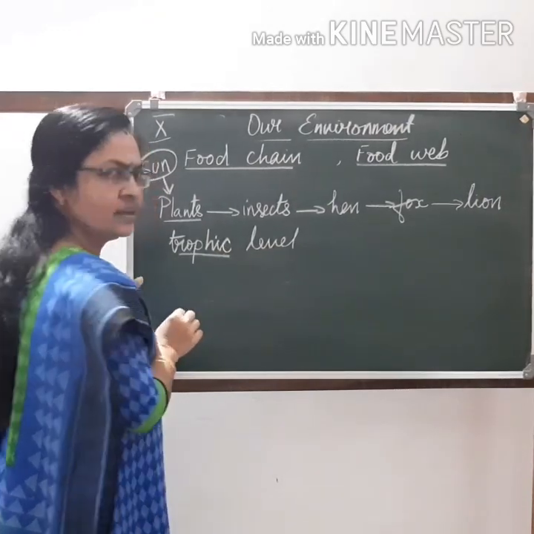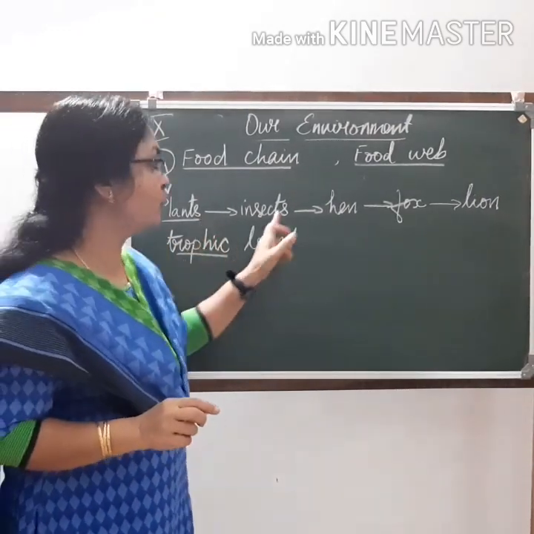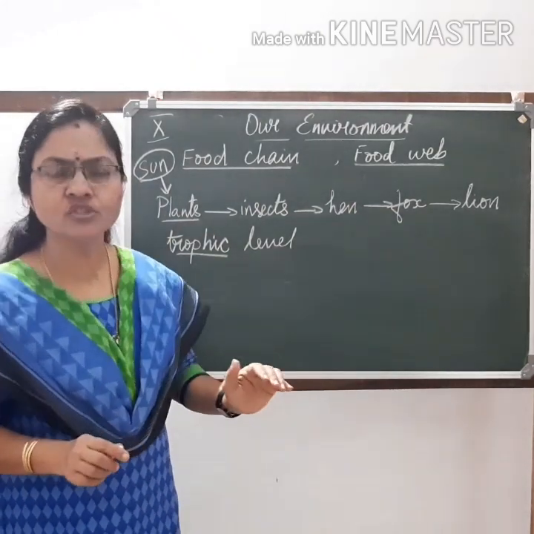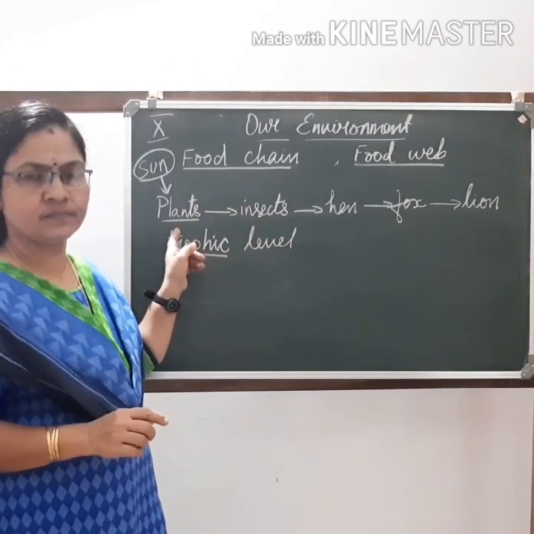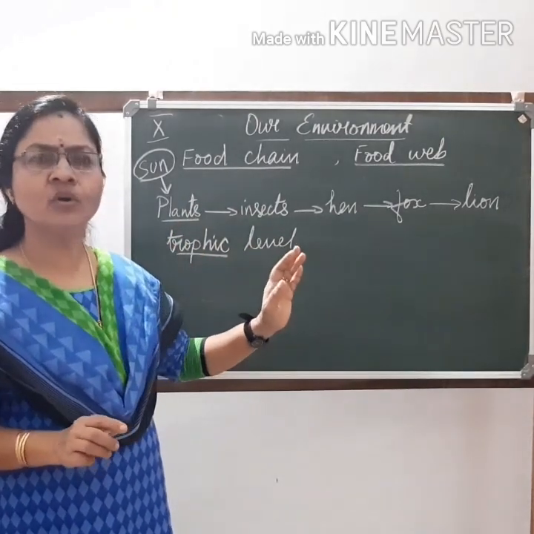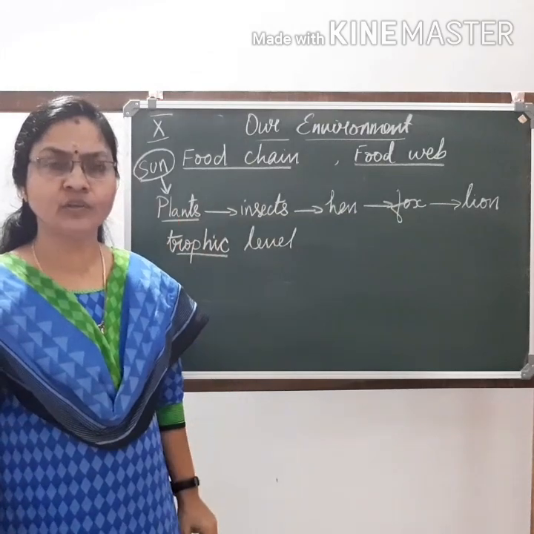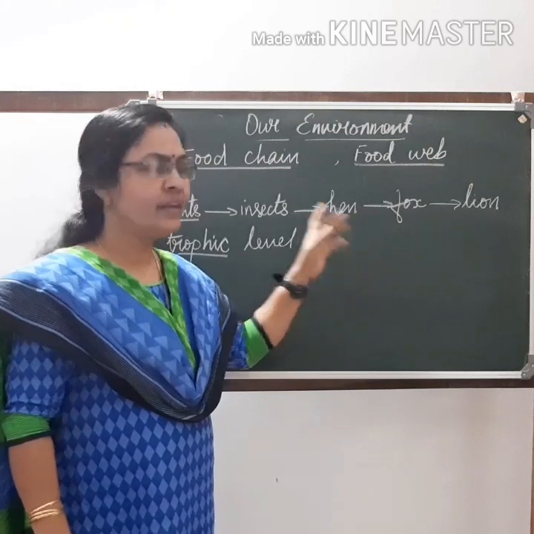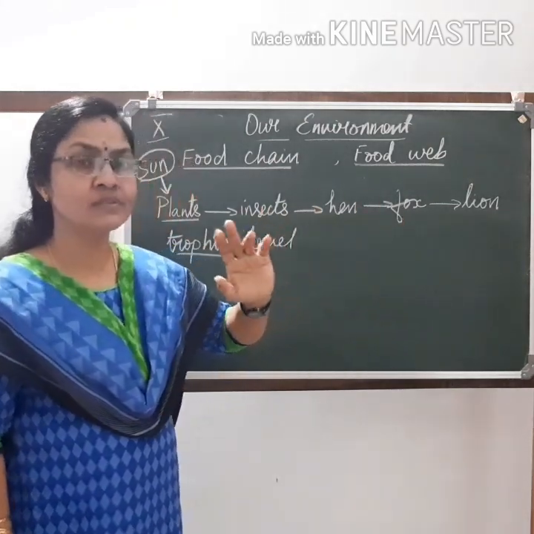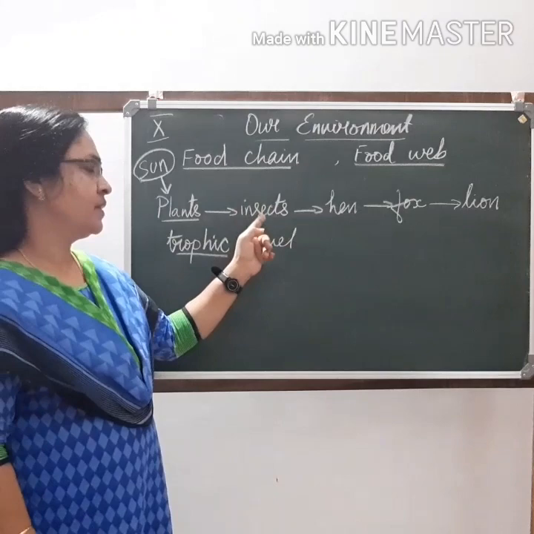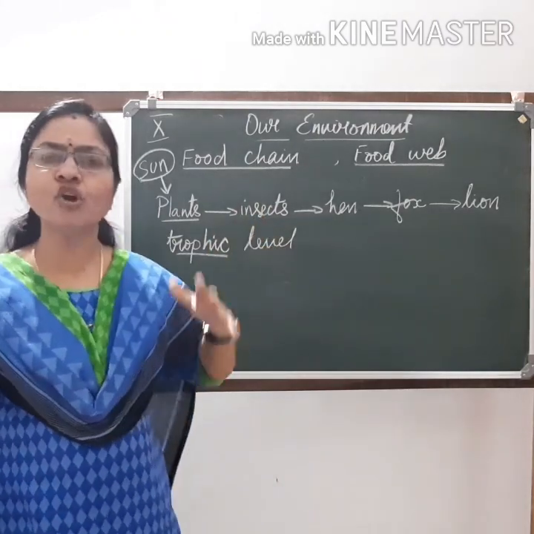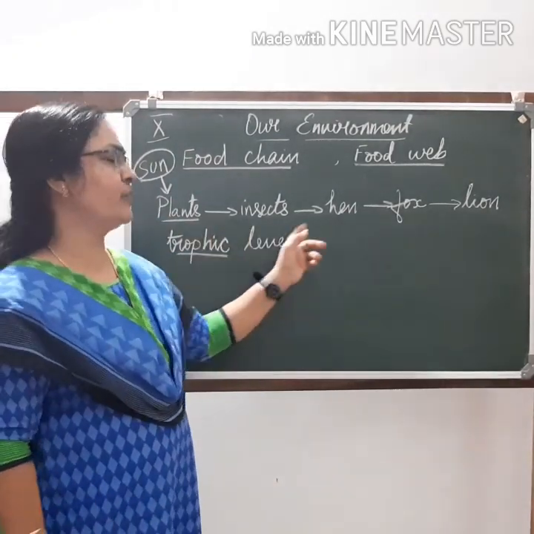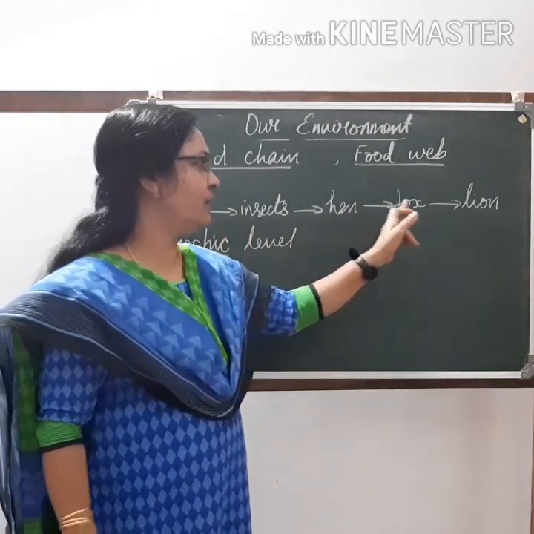So in this food chain, each organism is a trophic level. What is a trophic level? Each organism in a food chain forms a trophic level. So in this food chain, what is the first trophic level? Plants. Which organism forms the third trophic level? Quickly guess. Yes, hen. Which organism forms the second trophic level? Insects. How many trophic levels are there in this food chain? Yes, 5 trophic levels. 1, 2, 3, 4 and 5.